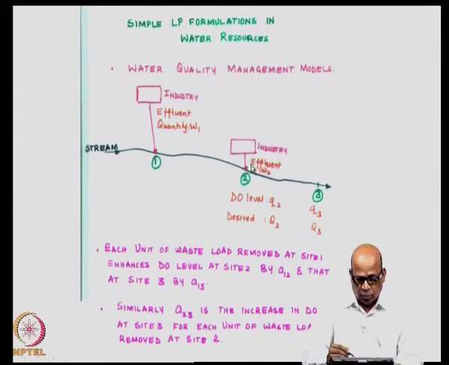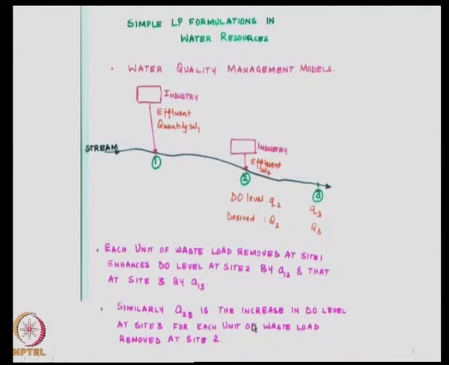Similarly, at 2 you remove 1 unit, then it enhances the DO at 3 by A23. Obviously, it does not affect the location here and nor does it affect the location upstream of that. The treatment will only affect the dissolved oxygen downstream of that particular location. So, A23 is the increase in DO level at site 3 for each unit of waste load removed at site 2.